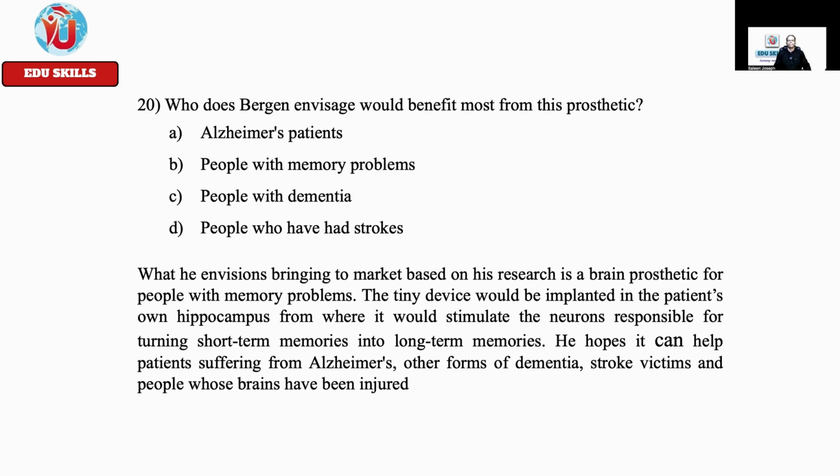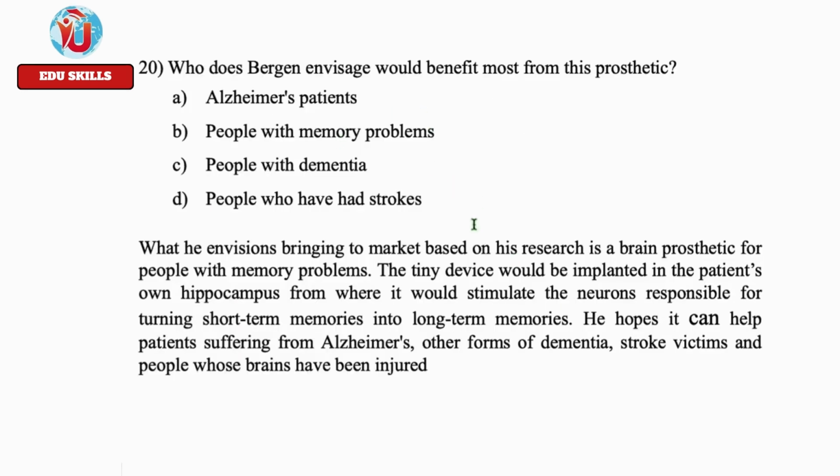What he envisions bringing to market based on his research is a brain prosthetic for people with memory problems. The tiny device would be implanted in the patient's own hippocampus, from where it would stimulate the neurons responsible for turning short-term memories into long-term memories. He hopes it can help patients suffering from Alzheimer's, other forms of dementia, stroke victims, and people whose brains have been injured. Now this is the topic sentence.